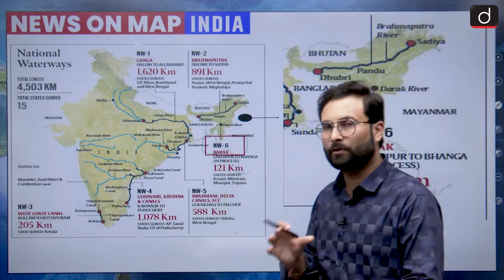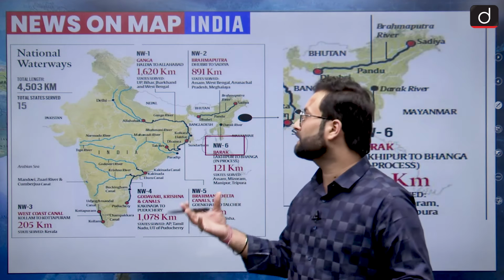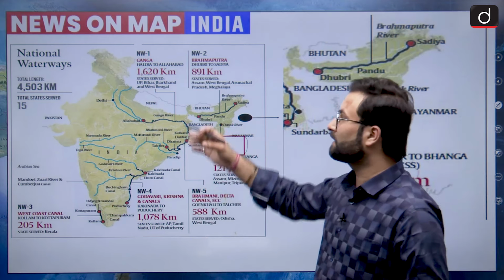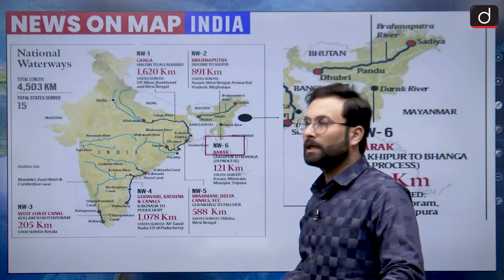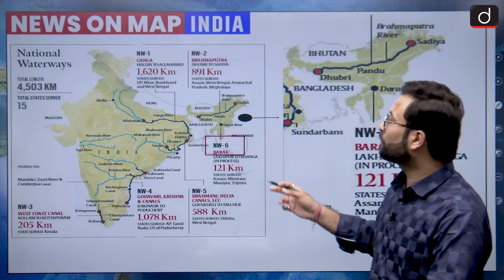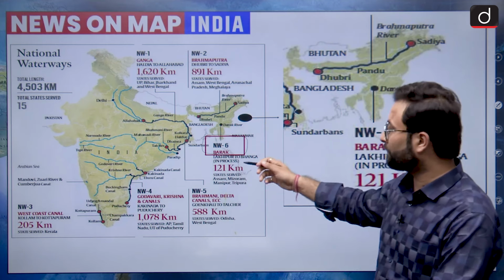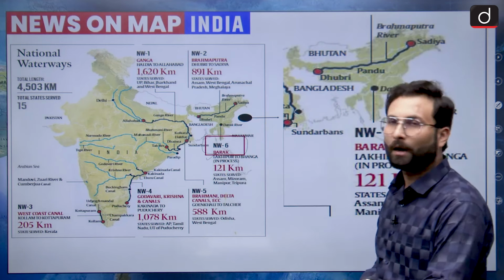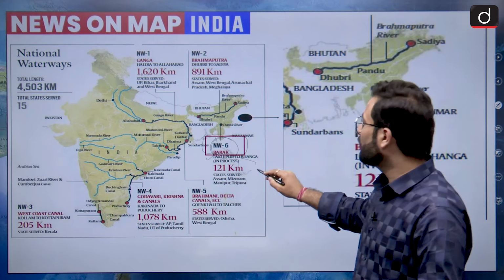When we are talking about national waterways, you know that there are various waterways which are in the pipeline, and recently we know that certain waterways like NW1 are working, that is between Allahabad and Haldia. National waterway 2 is from Dhubri to Sadiya, and national waterway 6 is from Lakhipur to Bhanga. So national waterway 6 is basically on your Barak river.